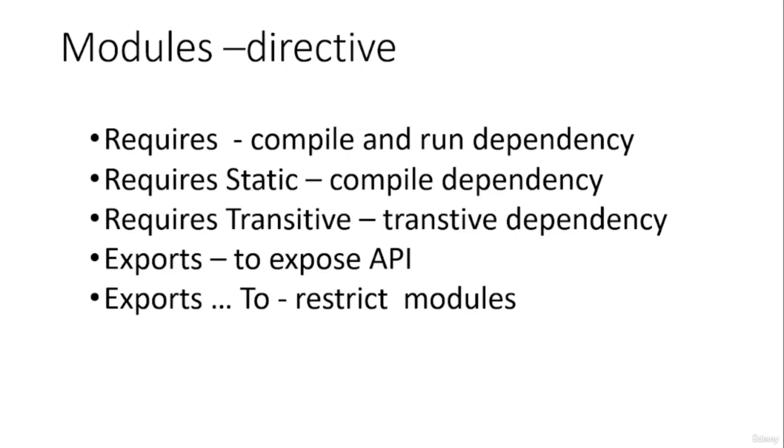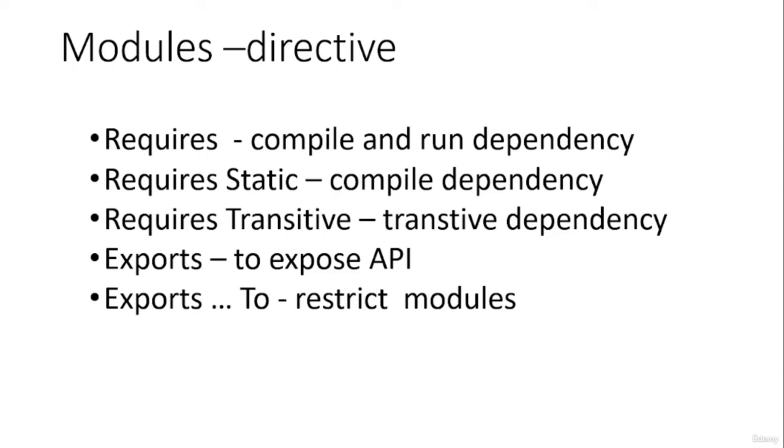So that is requires static. Next one is requires transitive. If there is a transitive dependency, for example, one dependency is depending upon another and the other one requires another dependency, in that case there is a transitive relationship. In that case we can use the transitive directive to make that relationship.